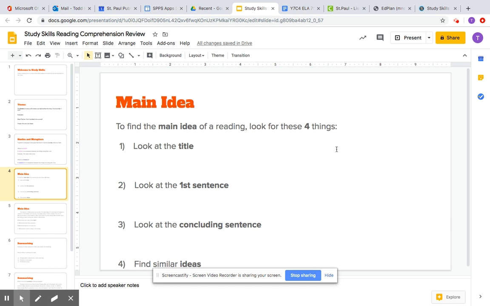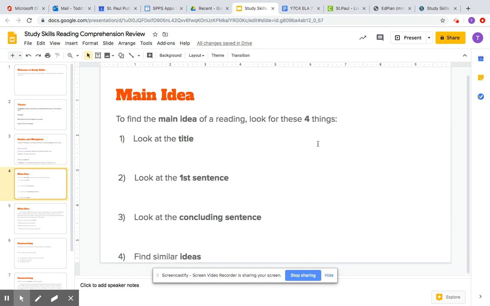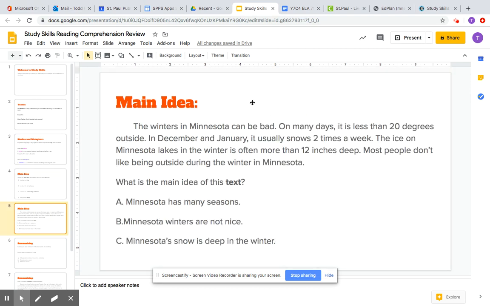Then we went to main idea. Okay, to find the main idea of a reading, look for these 4 things. Look at the title, look at the first sentence of the story, look at the concluding or last sentence, and find similar ideas. So this was the story we used to discuss it. The winters in Minnesota can be bad. On many days, it is less than 20 degrees outside. In December and January, it usually snows 2 times a week. The ice on Minnesota's lakes in the winter is often more than 12 inches deep. Most people don't like being outside during the winter.